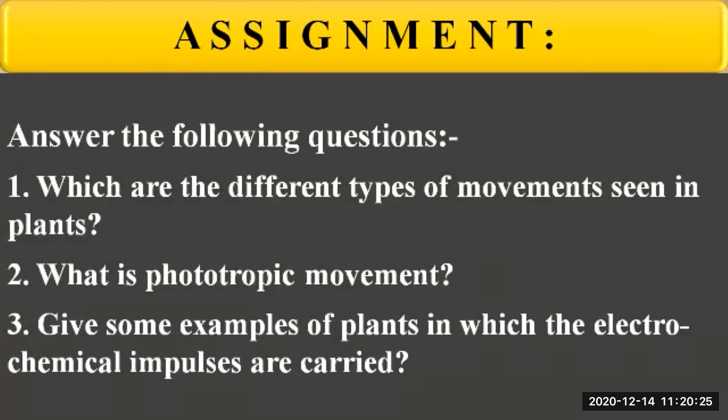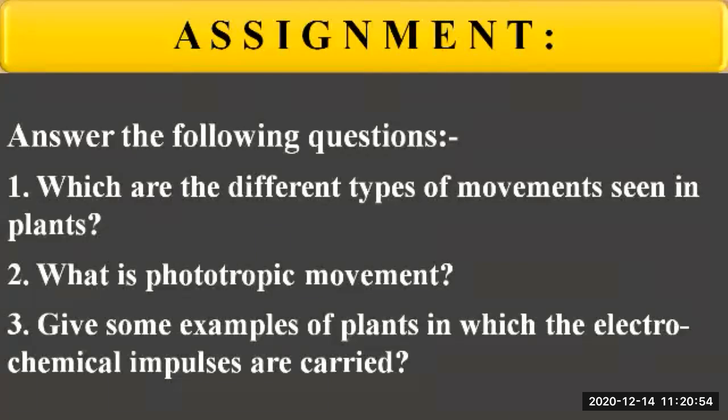Miss, the different types of movement of a plant are phototropic movement, hydrotropic movement and chemotropic movement. Yes, very good. And one more. Yes. The tropic movement. Okay. Yes, very good, Harsha.